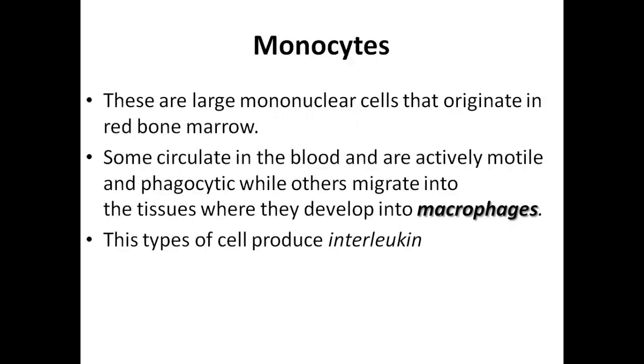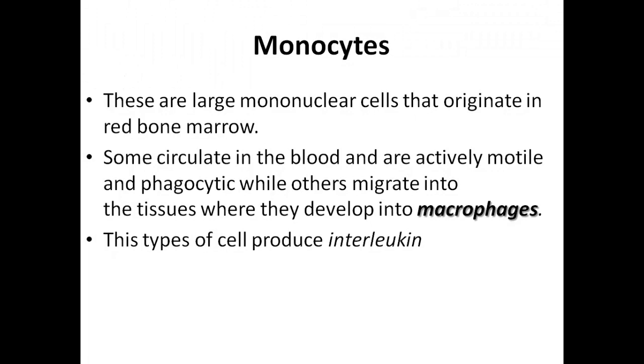So, starting with the monocytes, these are large mononuclear cells that originate in the red bone marrow. Mononuclear means they are single nucleated cells, and their nucleus is not lobed or polymorphic. Some of these circulate in the blood, and they are actively motile and phagocytic, while others migrate into the tissue where they develop into macrophages.